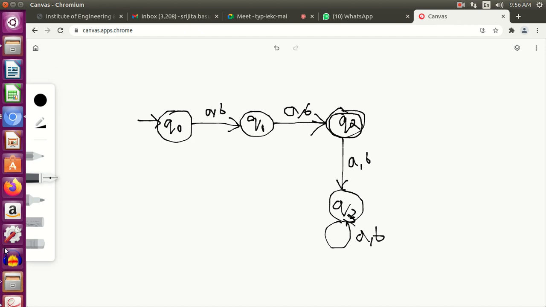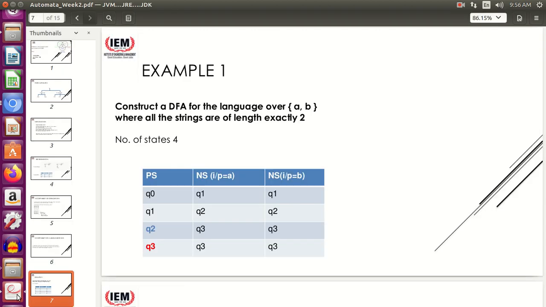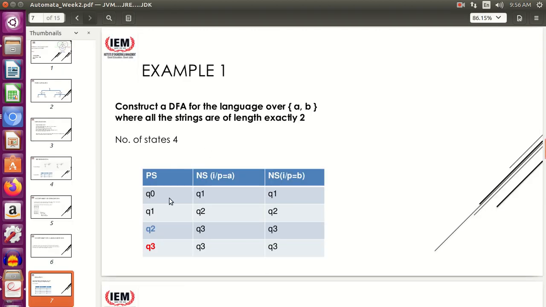Now if you go to the corresponding transition table, it's the same as the transition diagram that we have seen. From q0 I go to q1 on getting a or b. From q1 I go to q2 on getting a or b. On reaching q2 I go to q3 on getting a or b, and in q3 I remain at q3 on getting a or b. q3 is the dead state or trap state. q2 is the final state, and the total number of states required for solving the problem was 4.